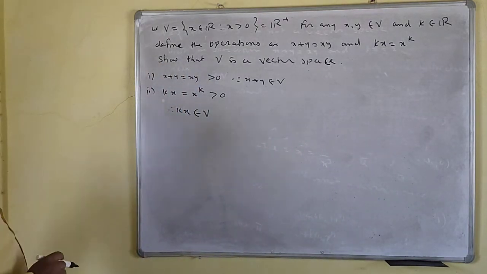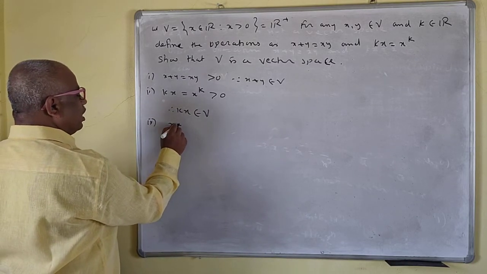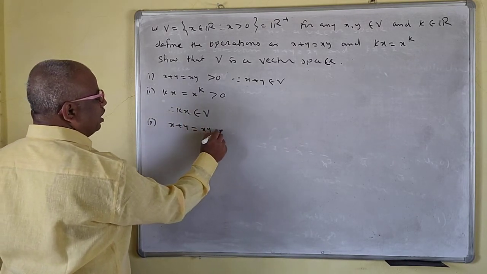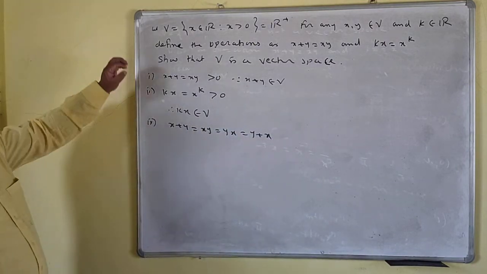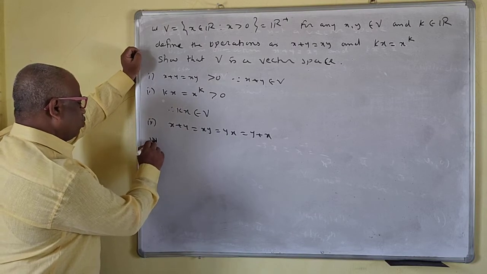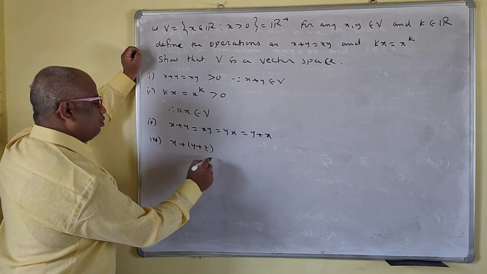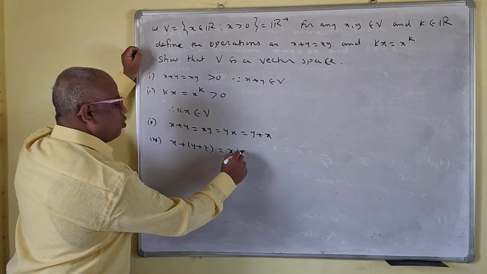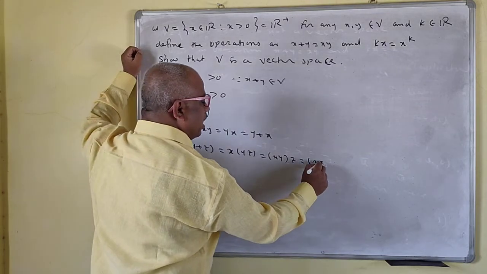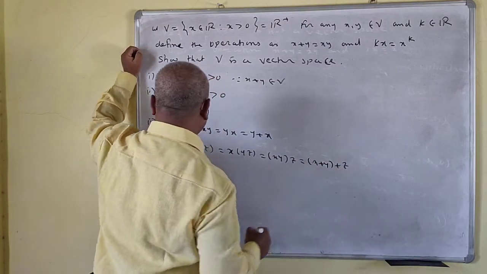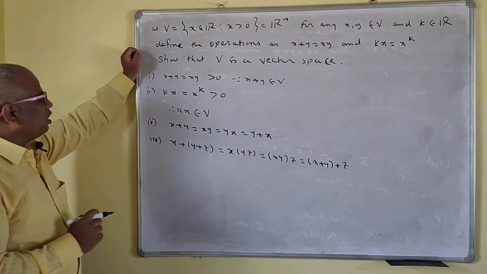The third axiom: x plus y is equal to xy, which is the same as yx, which is the same as y plus x. The fourth one: x plus y plus z, that is x plus the quantity y plus z, is the same as x into yz, which is the same as xy into z, which is the same as x plus y plus z. So the fourth axiom also holds.